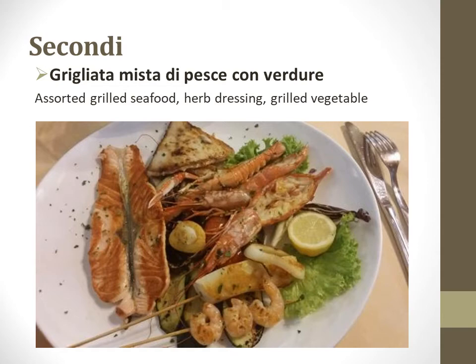So here the first example is grigliata mista di pesce con verdure. Basically, grigliata means grilled, and mista means mixed. Di pesce means seafood, or it is basically used for the fish. So here it is the assorted grilled fish.